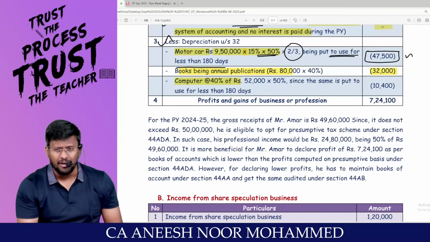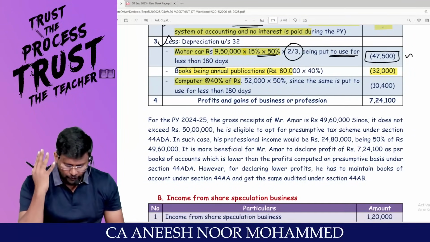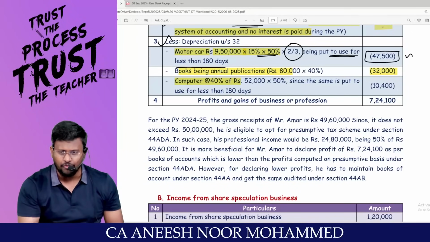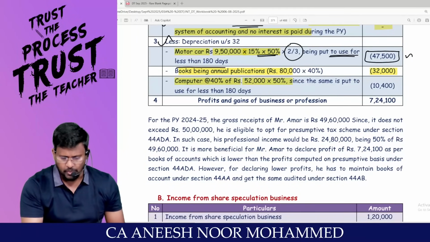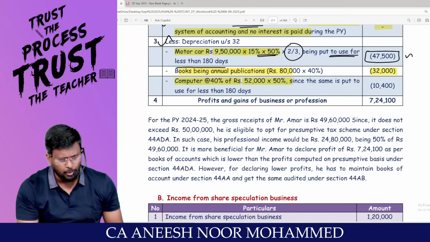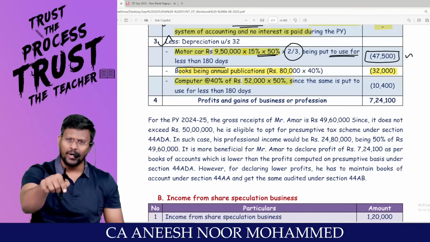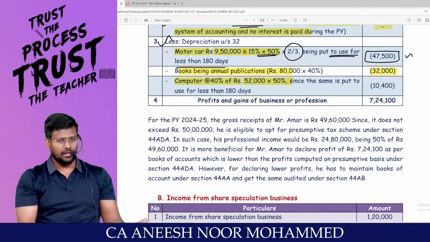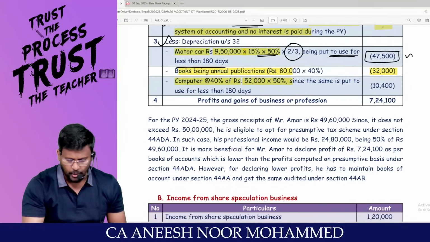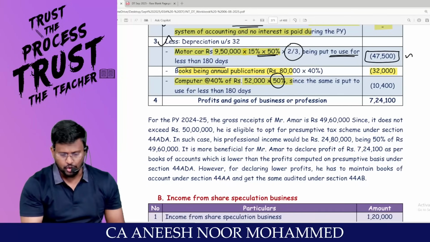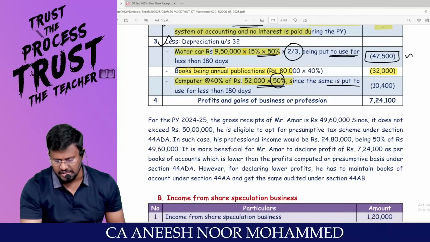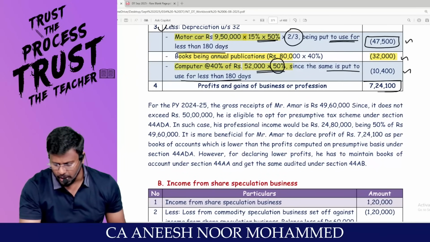Computer: the general rate of depreciation for computer is 40%. What is the cost? 52,000. Have you purchased by specified mode? Yes, sir. Is it more than 180 days or less than 180 days? Less than 180 days. You are entitled to claim only half the rate. So 52,000 into 50%, since the same is put to use for less than 180 days. So this is the eligible depreciation. So the PGBP will be